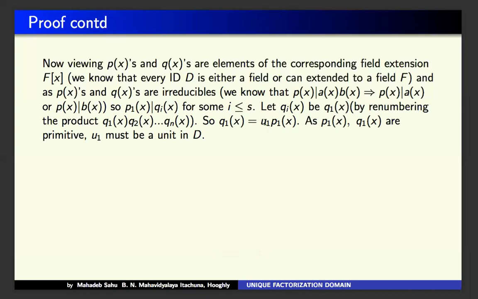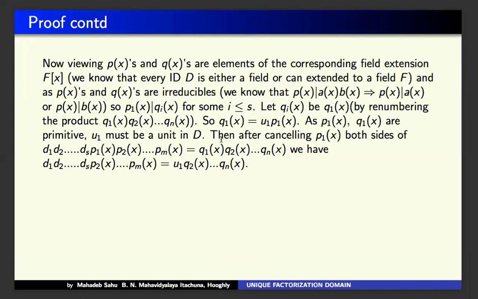Because if it is not a unit, then u1 into p1(x) cannot be primitive, and so q1 could not be. But this is not true. So then after cancelling p1(x) on both sides of this relationship, I am just replacing this one. So we get d1 up to ds, p2 up to pm, equal to u1, q2, up to qn.